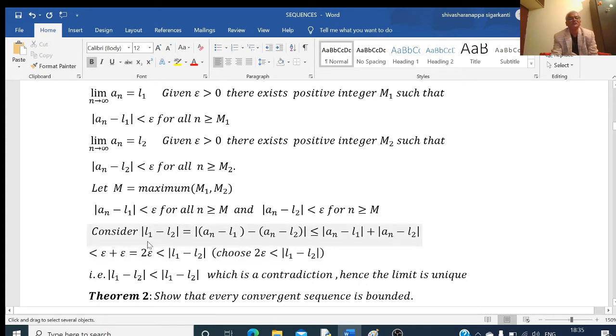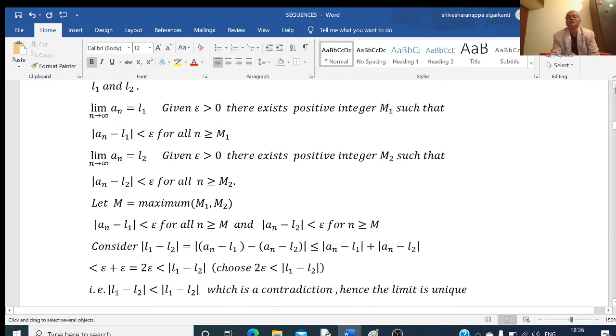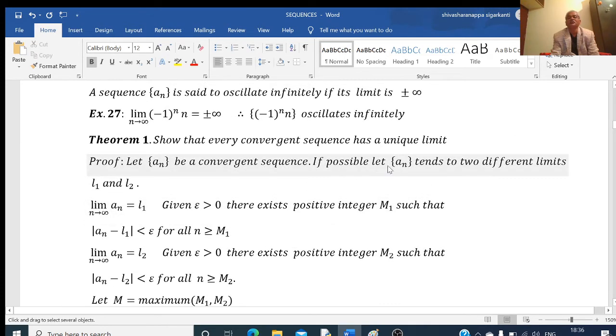So finally what I get here is mod of L1 minus L2 is less than mod of L1 minus L2. This is a contradiction. We are getting a contradiction because our assumption was wrong. That is, the two limits we have considered is wrong. So if possible, an tends to two different limits L1 and L2 is wrong. Therefore, an tends to a finite fixed limit, that is, a unique limit, right?